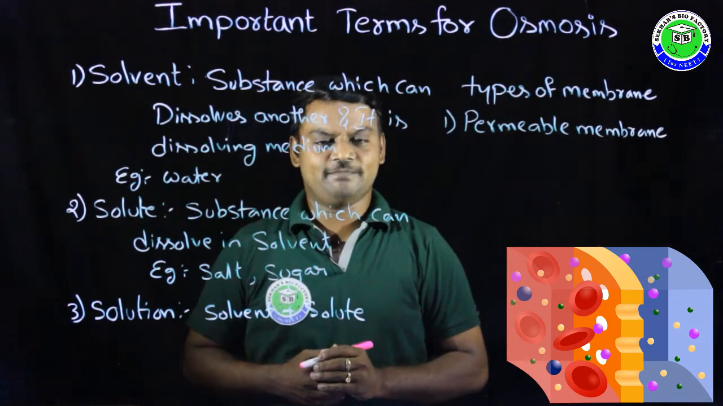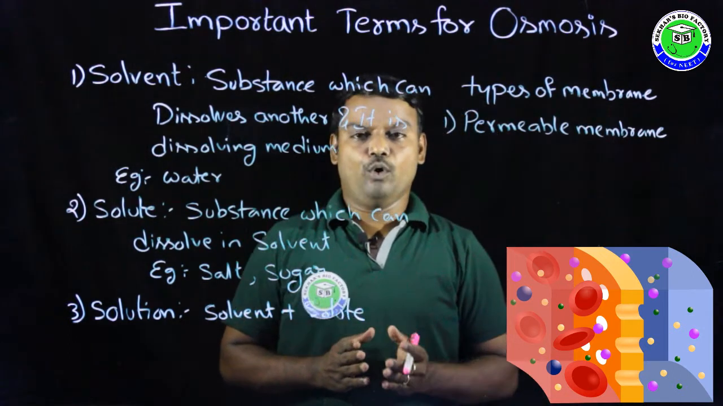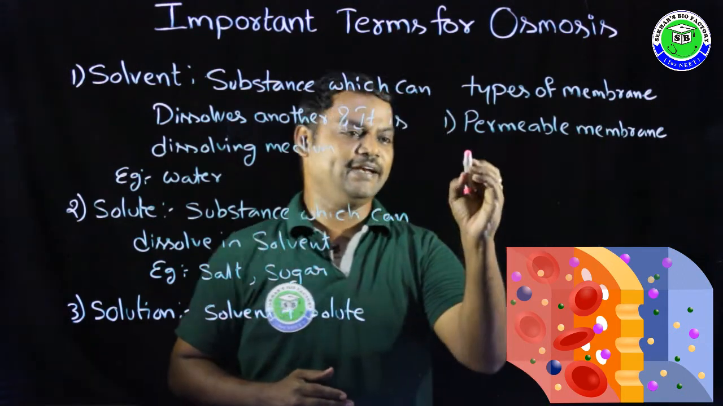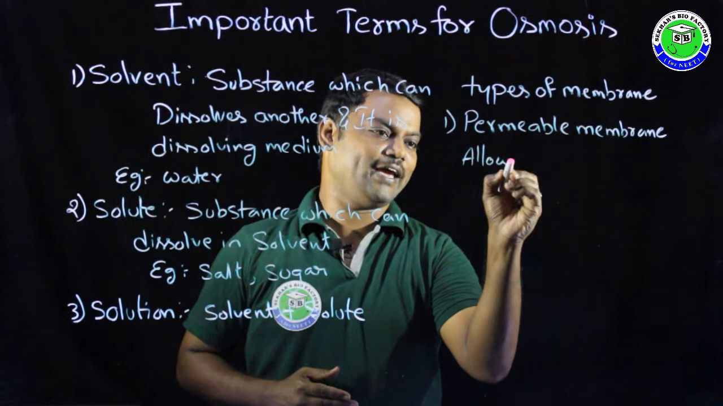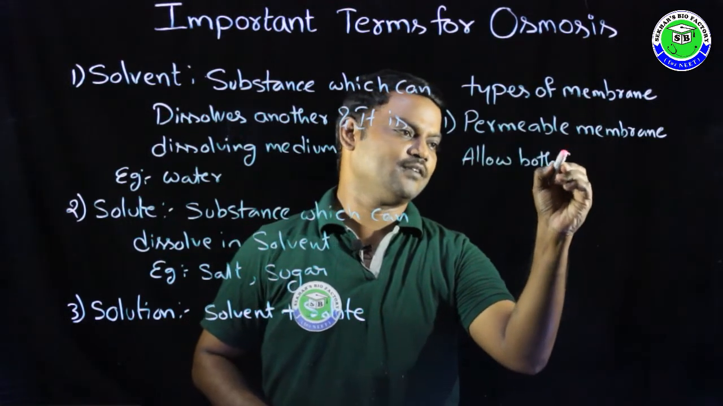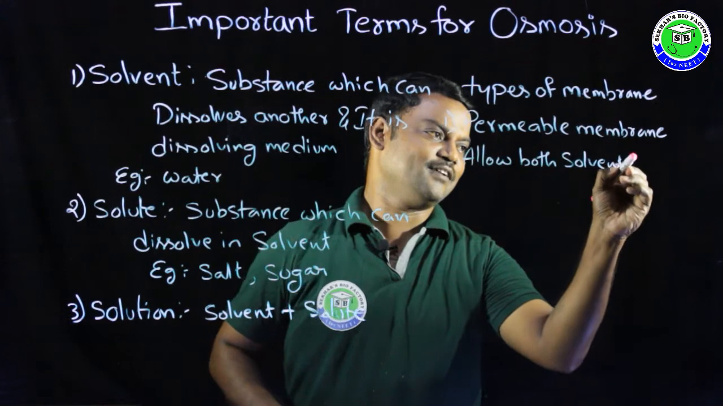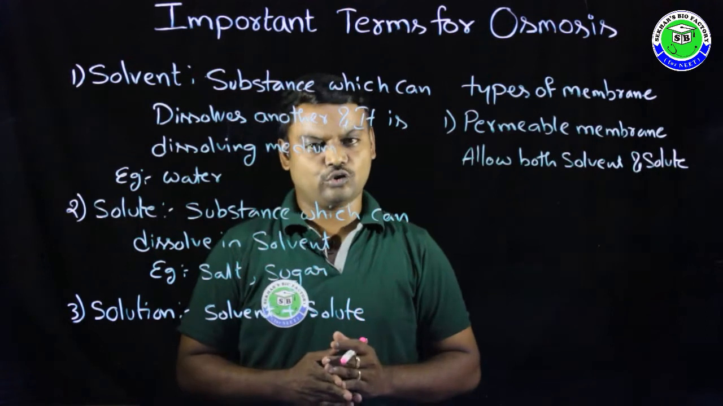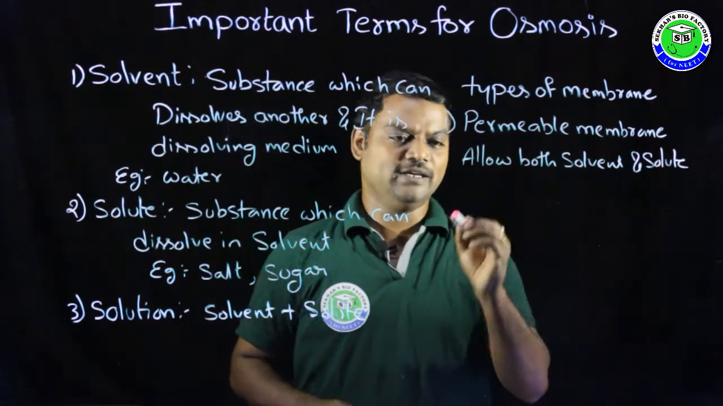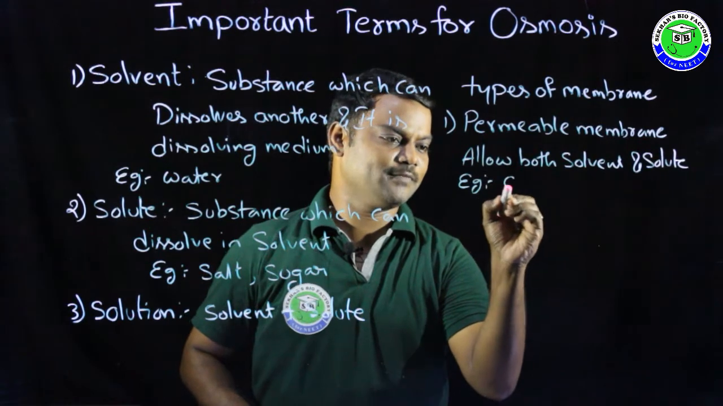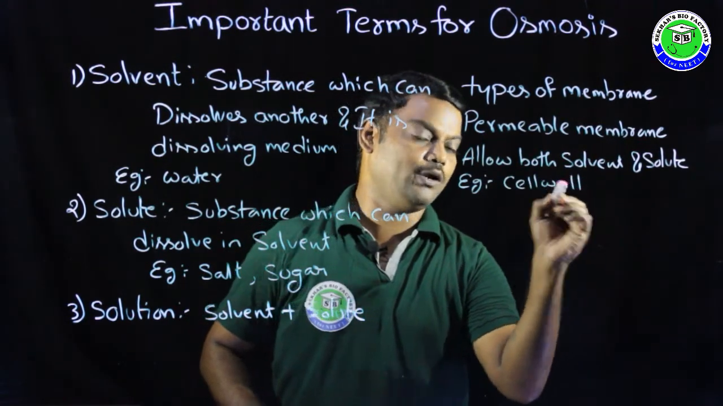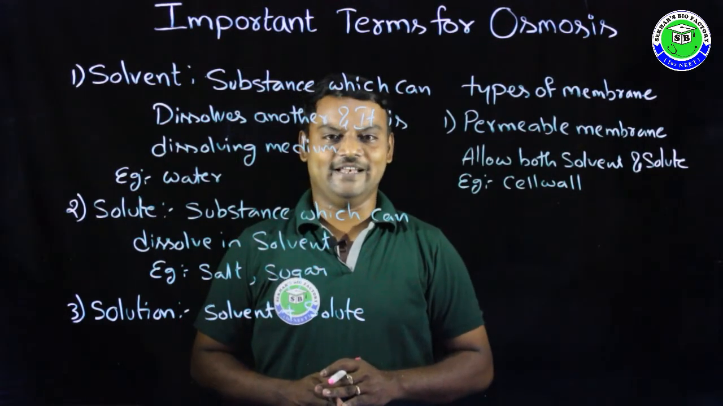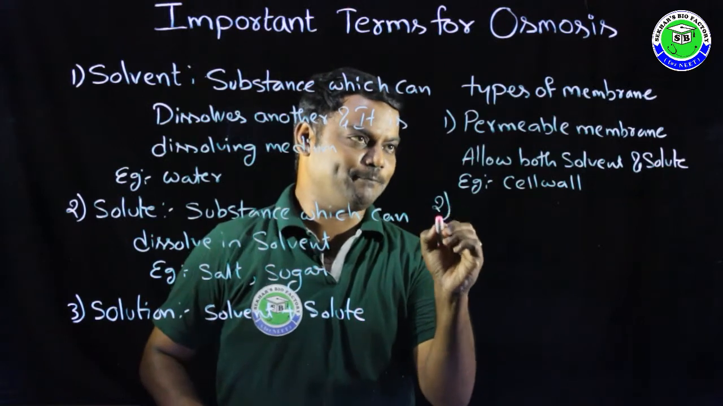So permeable membrane means the membrane which allows both solvent and solute through it is called permeable membrane. Example for this permeable membrane: the cell wall present around plant cell, it can allow both solvent and solute particles. So coming to the second type,